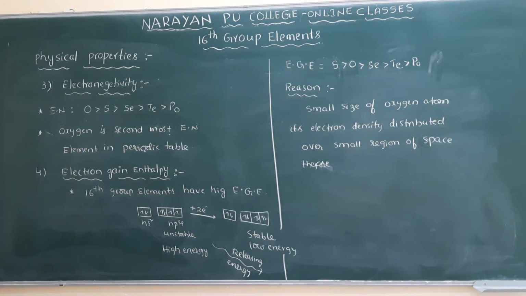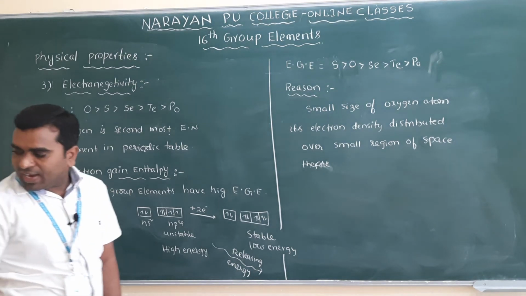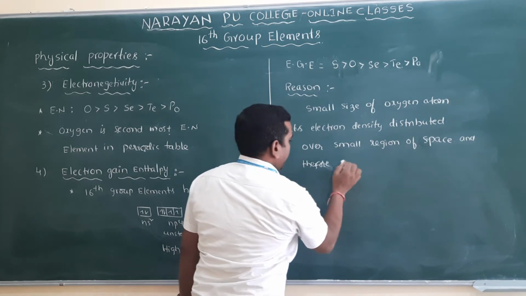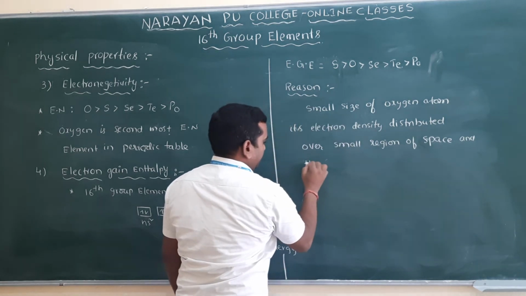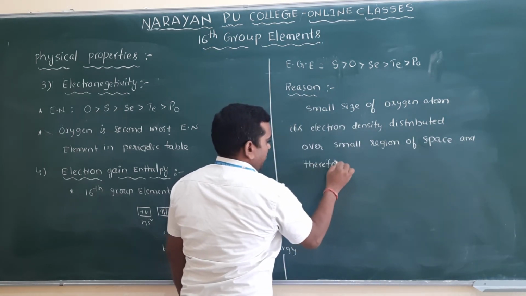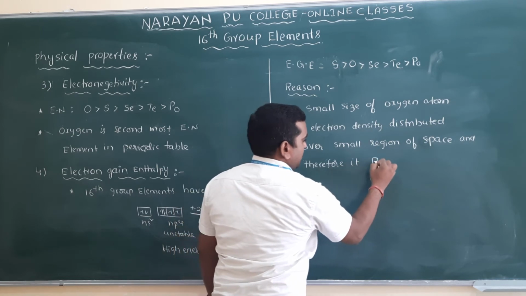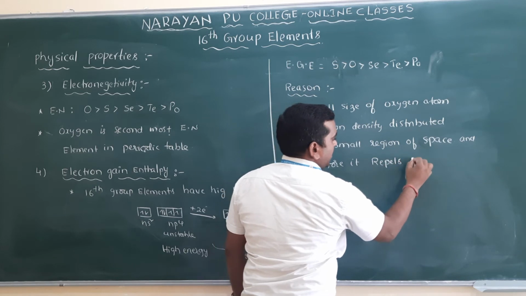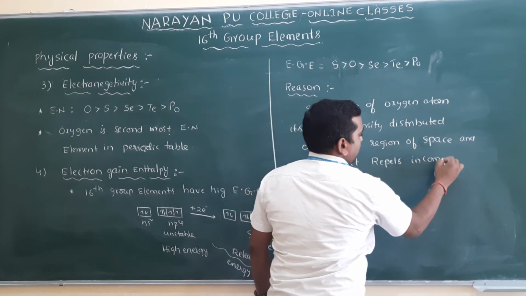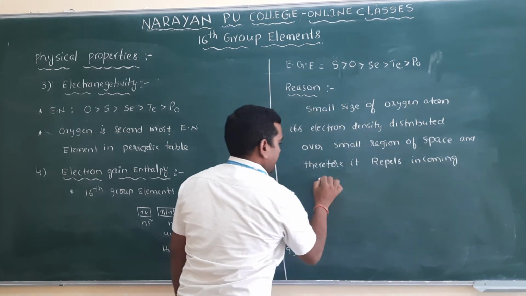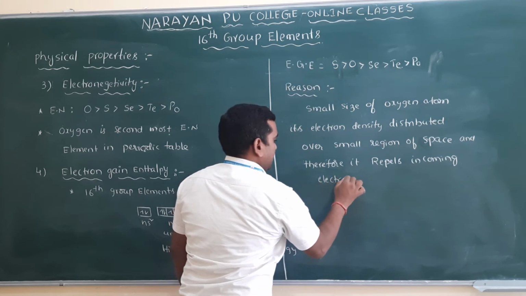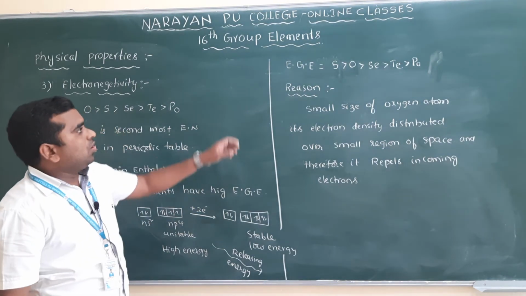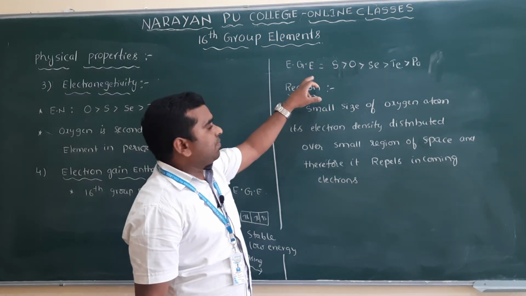Small size, therefore it repels the incoming electrons. So that is the reason why oxygen will have low electron gain enthalpy values.